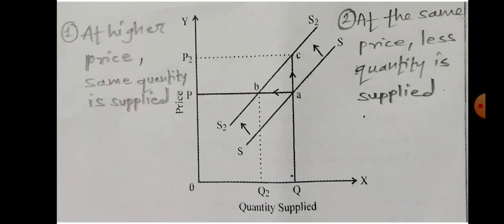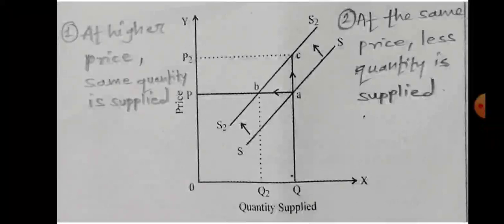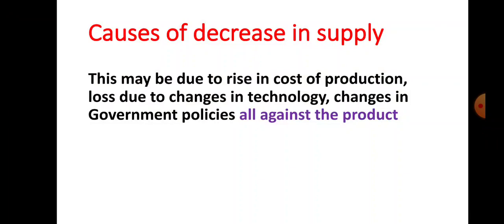So this is known as decrease in supply. Supply is said to be decreased when at a higher price the same quantity is supplied, and at the same price less quantity is supplied. This is known as decrease in supply in economics.